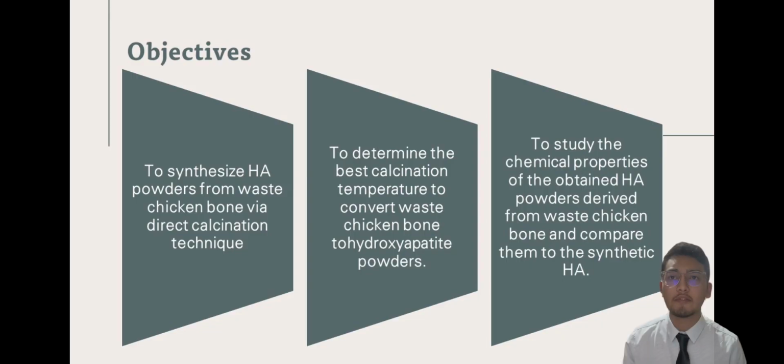The main objective of this project is to synthesize HA powders from waste chicken bone via the direct calcination technique, to determine the best calcination temperature to convert waste chicken bone to hydroxyapatite powders. And the last one is to study the chemical properties of the obtained HA powders derived from waste chicken bone and compare them to a synthetic HA.